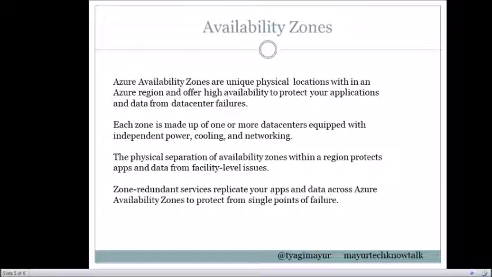Availability zones allow customers to run mission critical applications with high availability and low latency replication. Availability zones are connected with each other with very fast private fiber optic networks. Zone redundant services replicate your application and data across Azure availability zones to protect from a single point of failure.